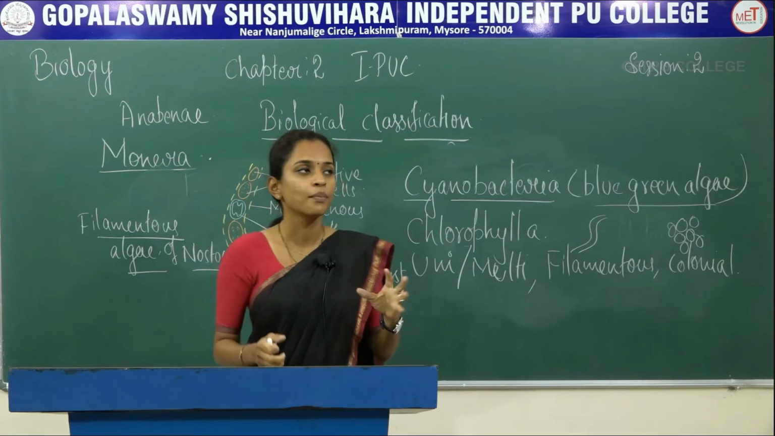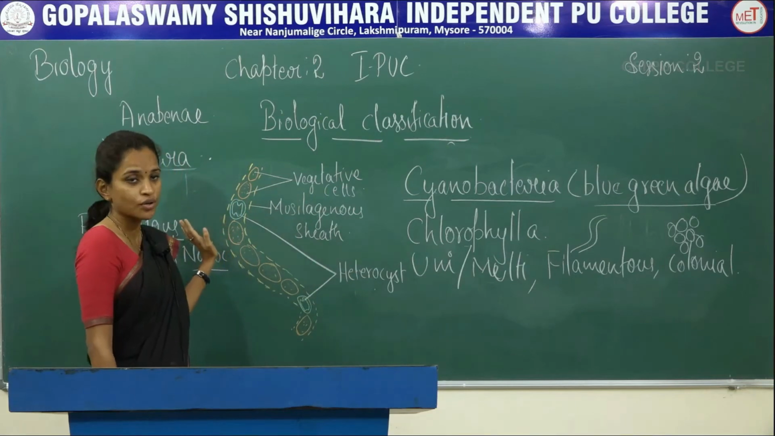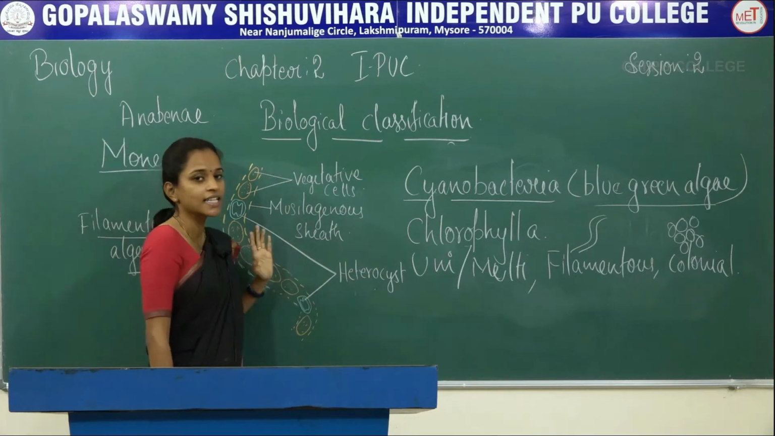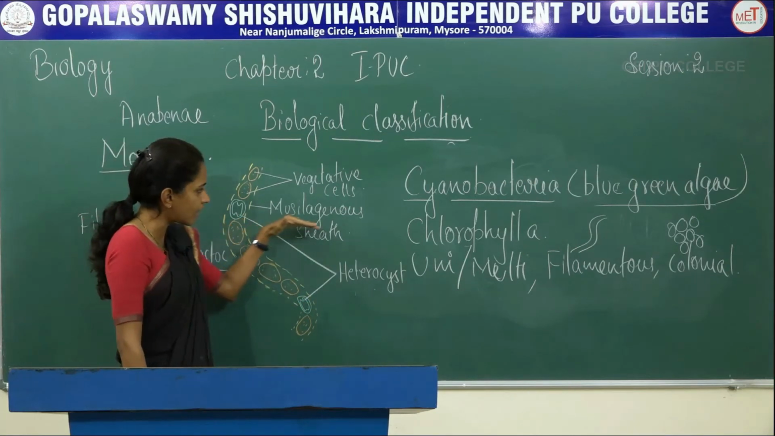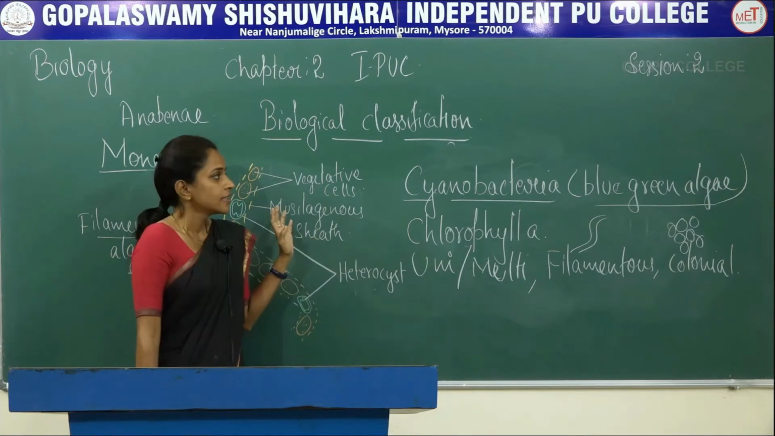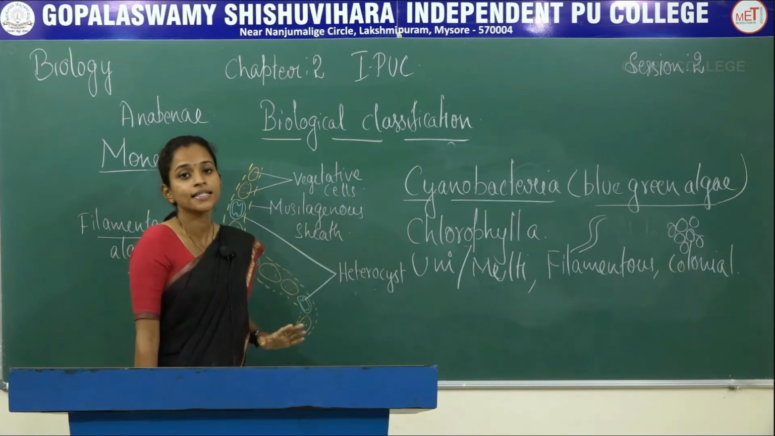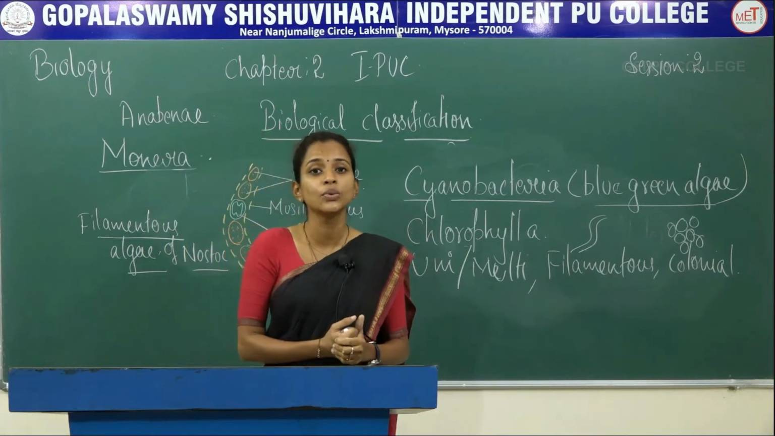So that is about the heterocyst in case of Nostoc, which helps in fixing the nitrogen which is present in between the vegetative cells, which are covered with the protective layer called mucilaginous sheath. These cyanobacteria are the ones which are highly found in polluted water.